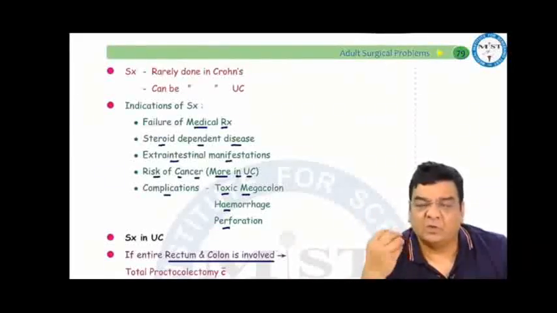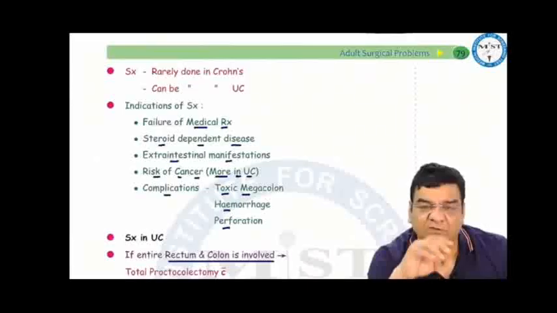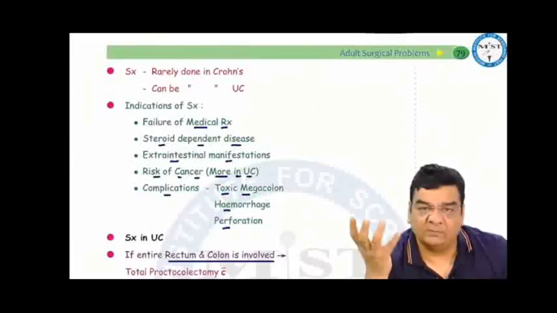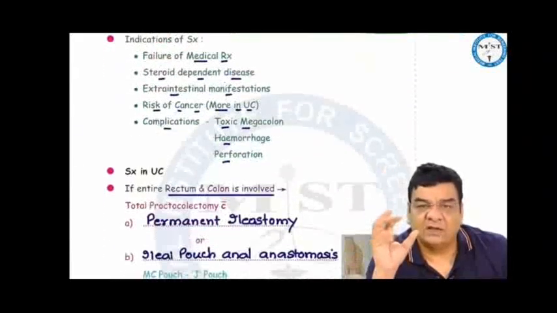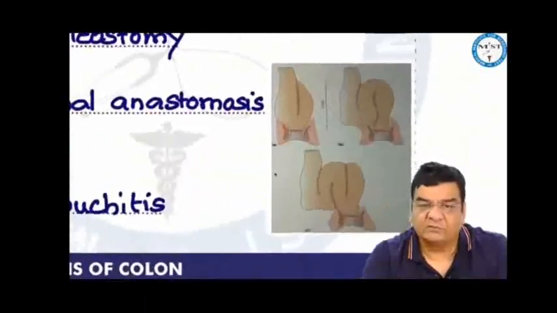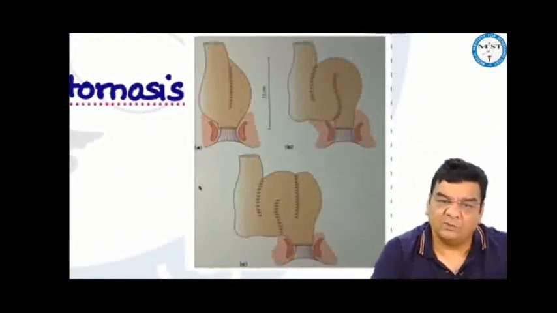But if the patient does not want this ileostomy on the abdomen for the whole life, he wants that he should pass feces from the normal route, then we can create pouches from the ileum, and we can connect these pouches with the anal canal. This is called ileal pouch anal anastomosis. We can make different types of pouch, but the commonest is the J pouch. We can make inverted J pouch, W pouch, M pouch, S pouch.